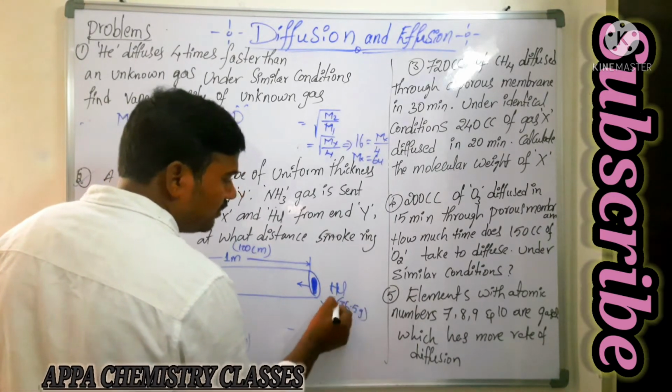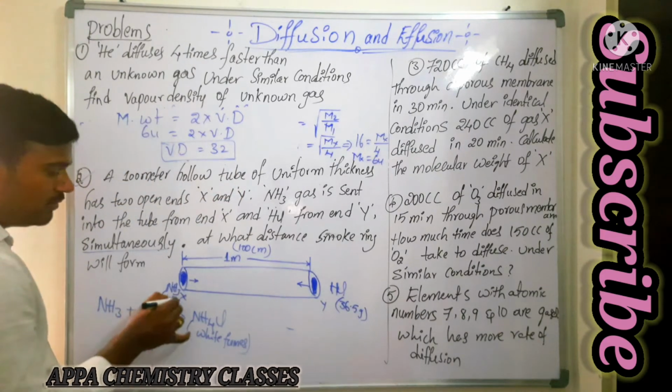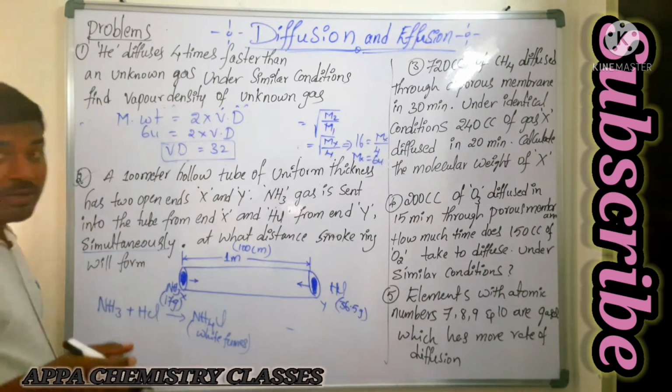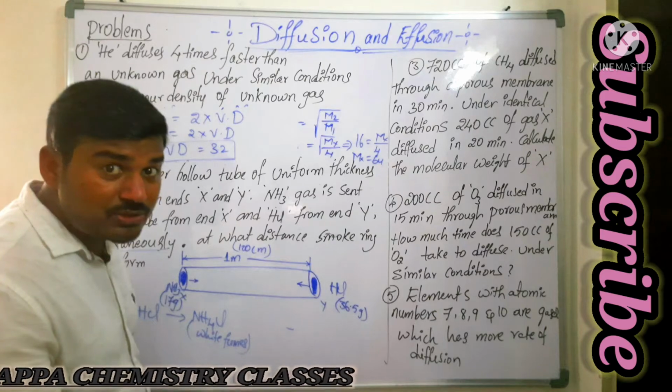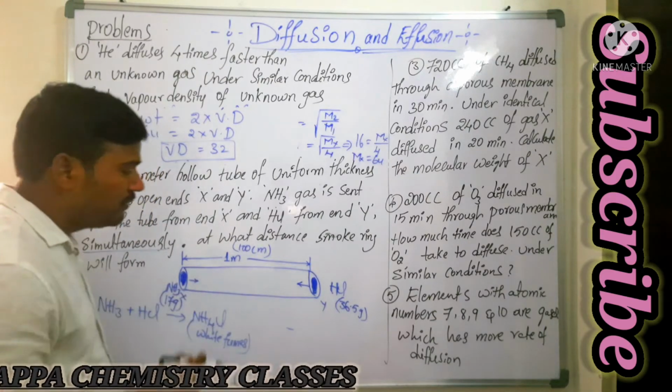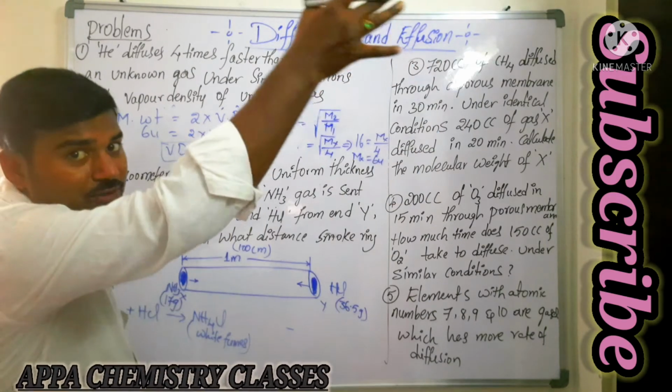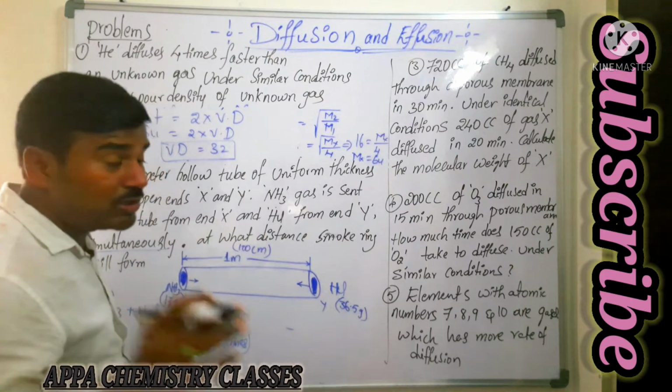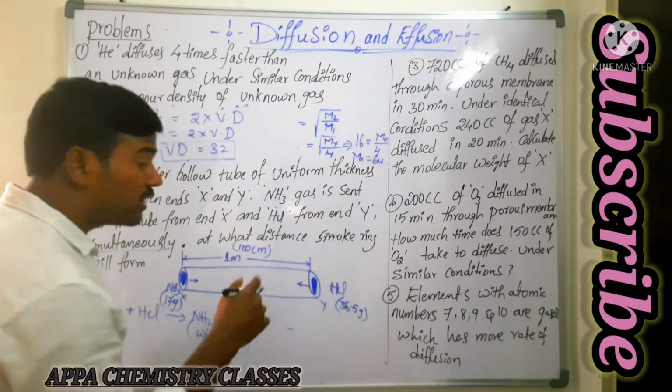Which is heavier? HCl is the heavier one. Ammonia is the lighter gas. Which gas will have more rate of diffusion? The lighter gas will have more rate of diffusion. That is, ammonia will travel more distance. Okay, now you got one conclusion: ammonia is traveling more distance.